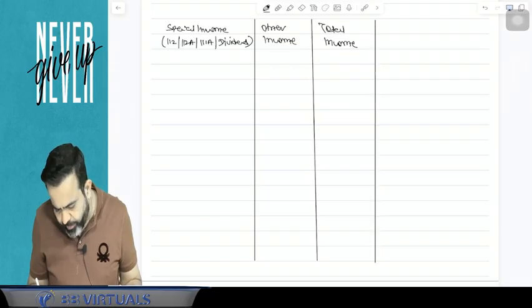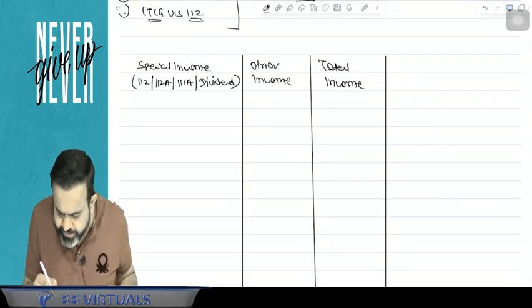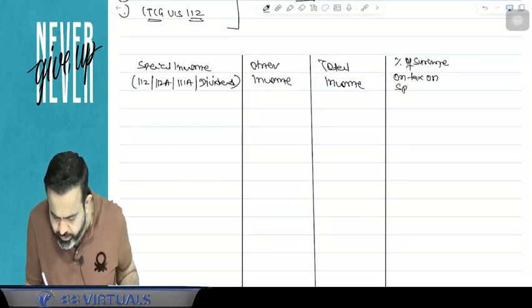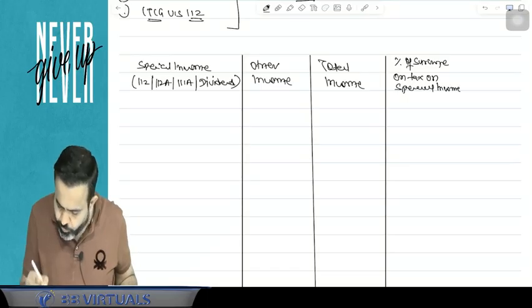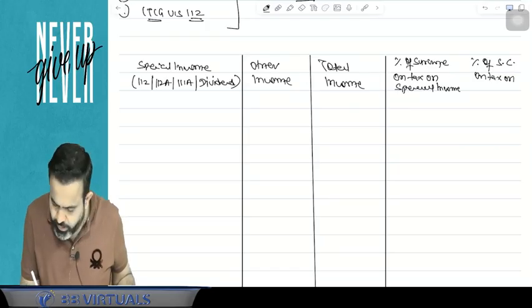Now you have to tell me what will be the percentage of surcharge on tax on special income, and what will be the percentage of surcharge on tax on other income.